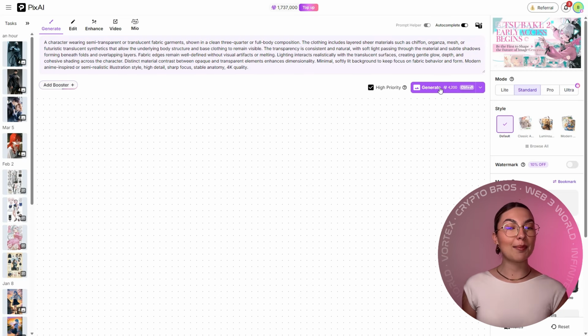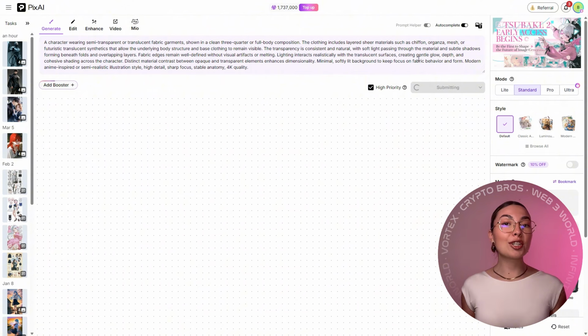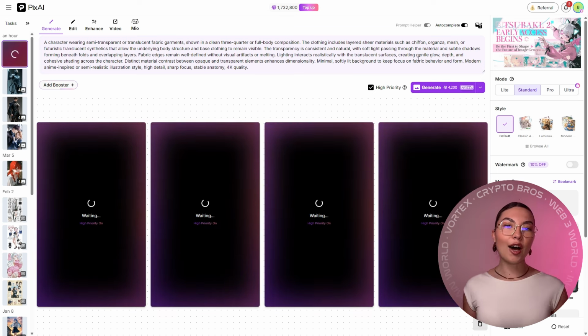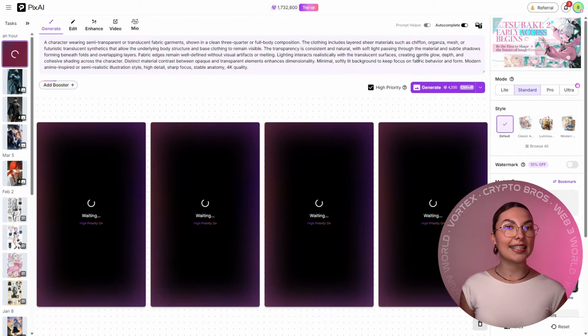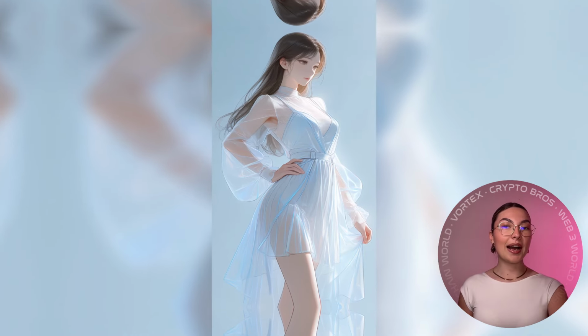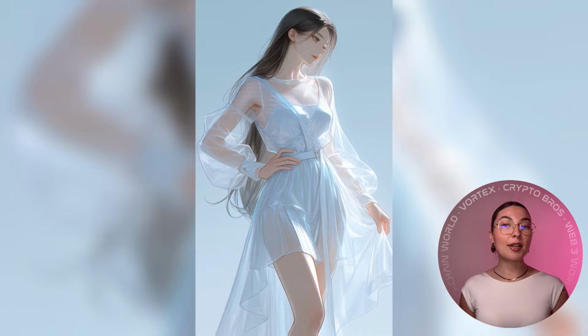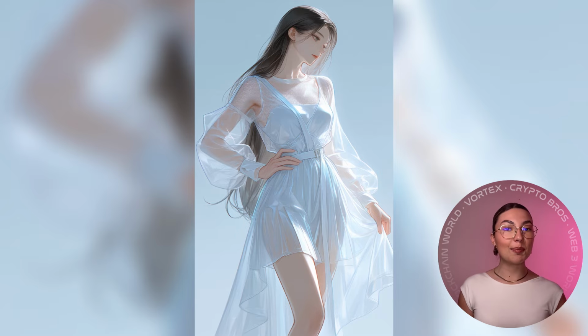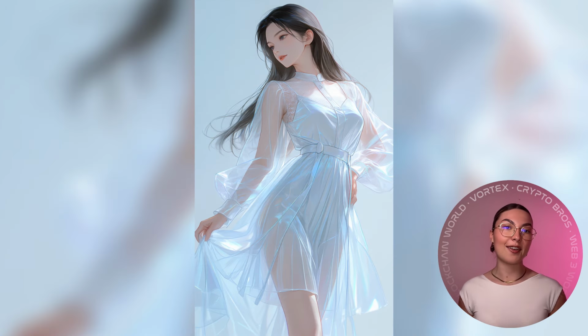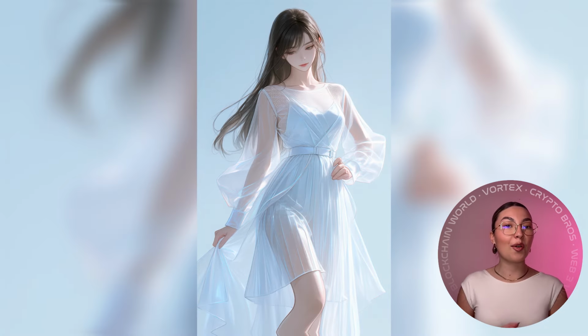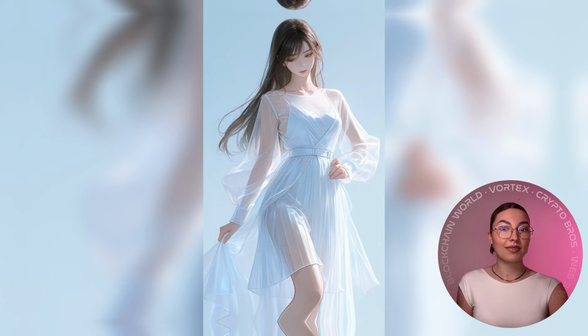I also tested semi-transparent materials, which are surprisingly tricky for AI models. Now, prompts involving translucent fabrics or layered lighting often produce strange artifacts or inconsistent shading. Here, Tsubaki.2 handled transparency noticeably better. The fabric remained semi-transparent while still preserving the underlying form of the character. Lighting interacted with the material more realistically, which made the whole image feel more cohesive.